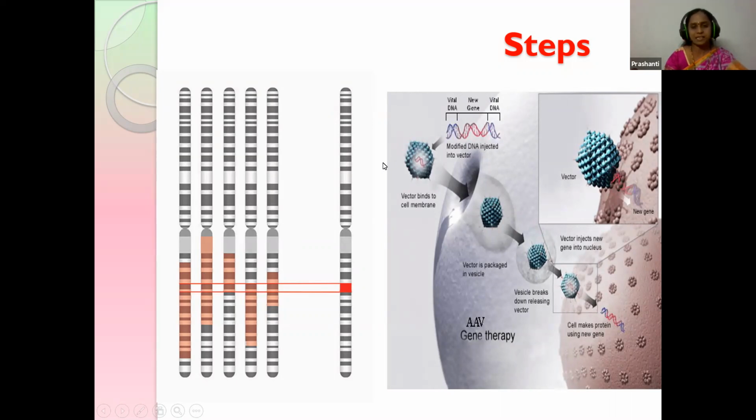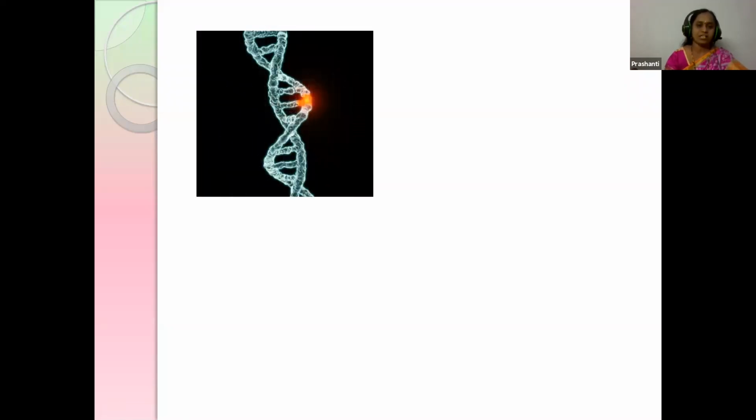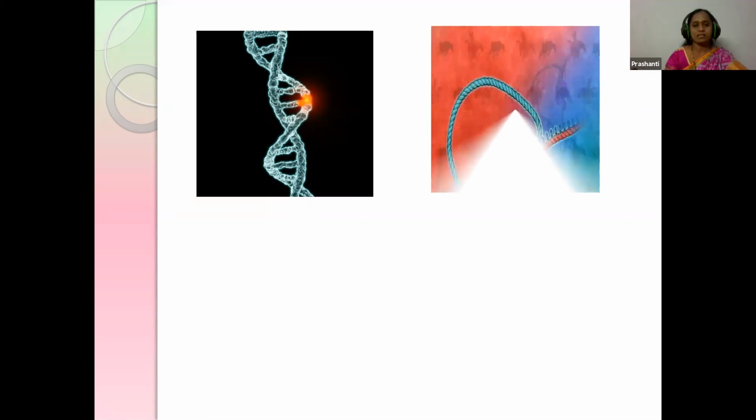So let's see the steps of gene therapy. The first one is identification of the defective gene. Any person who suffers from any abnormality might be having some abnormality in the gene. So that should be identified, children. And the next one is it should be cloned with a healthy gene.